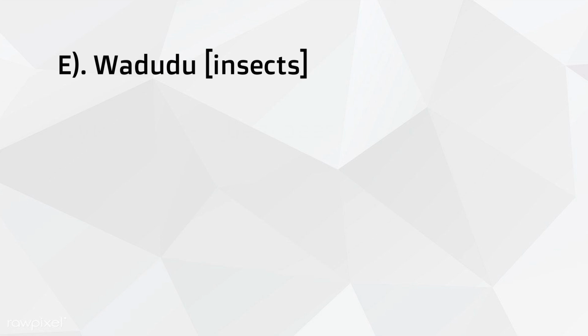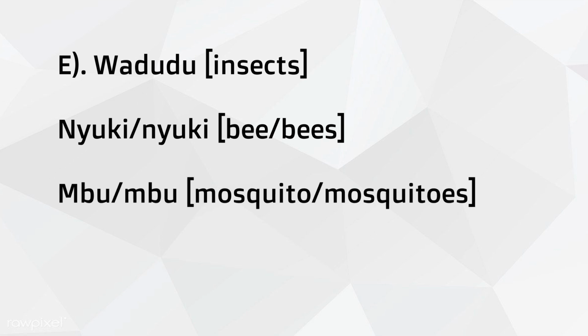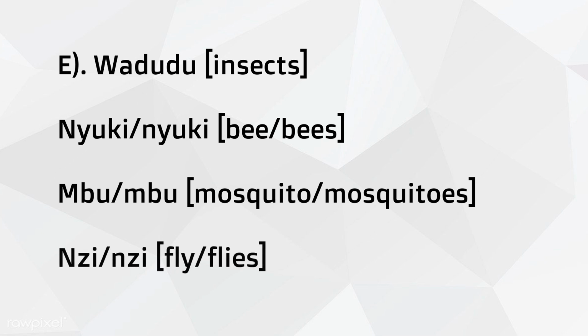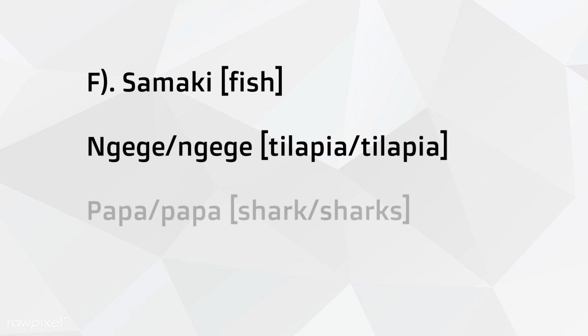For example, nyuki, bee. Mbu, mosquito. Nzi, fly. Okay, the last group is fish, samaki. For example, ngege, tilapia. Papa, shark.